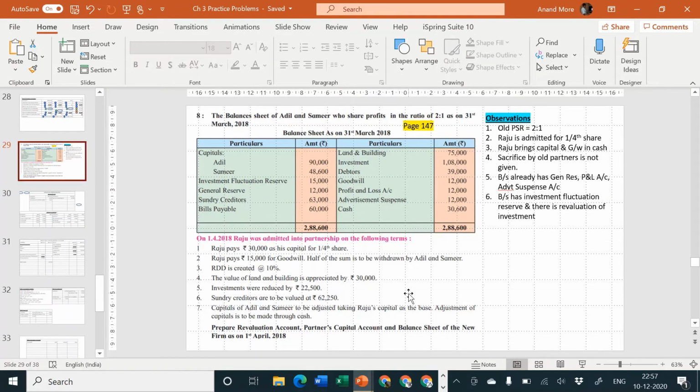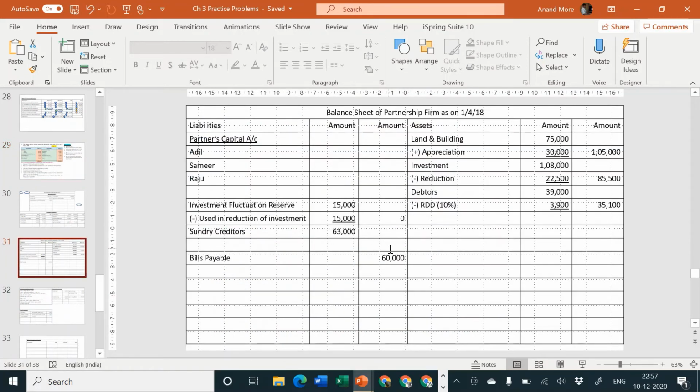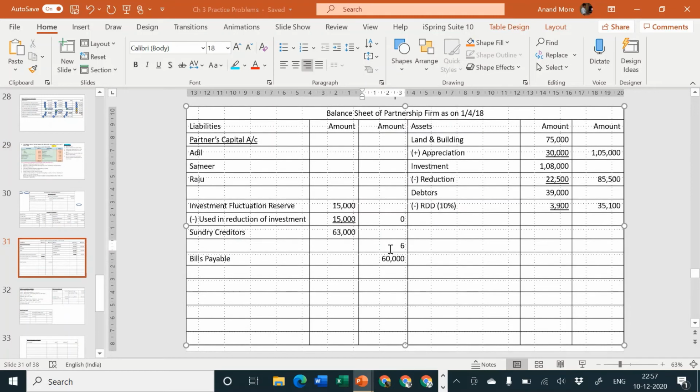Next adjustment, sundry creditors are to be valued at rupees 62,250. That means the problem is telling us the amount that should come to the outer column, 62,250. So there is a reduction. It seems some creditors have offered us a discount or told us no need to pay, you are our old customer, something of that sort.